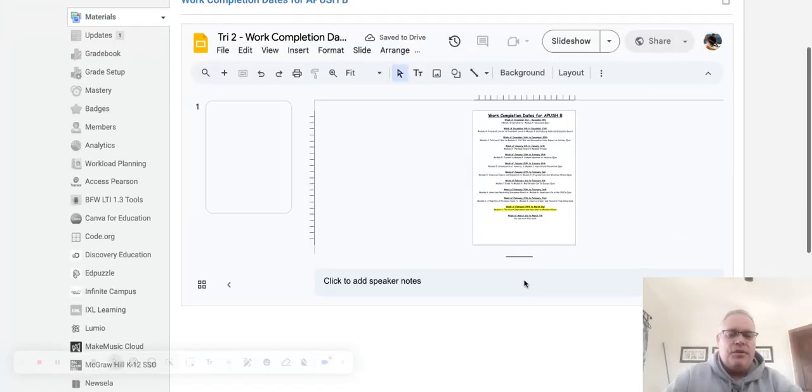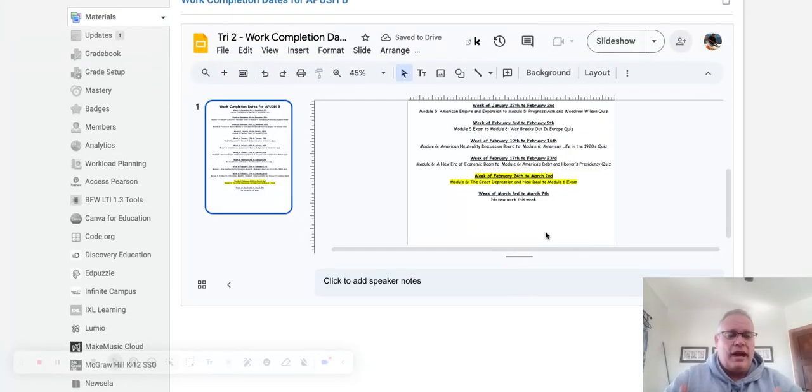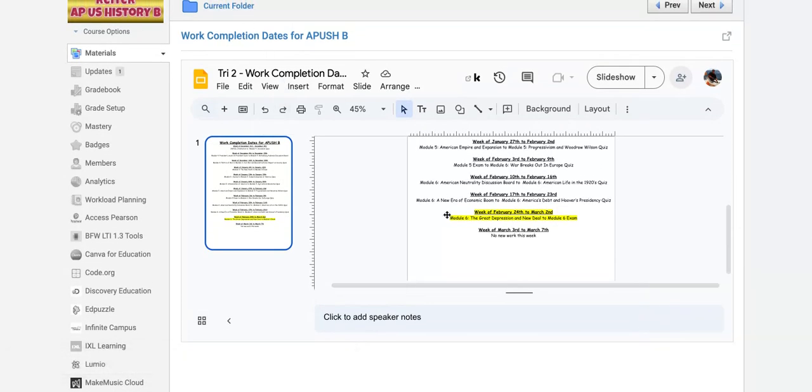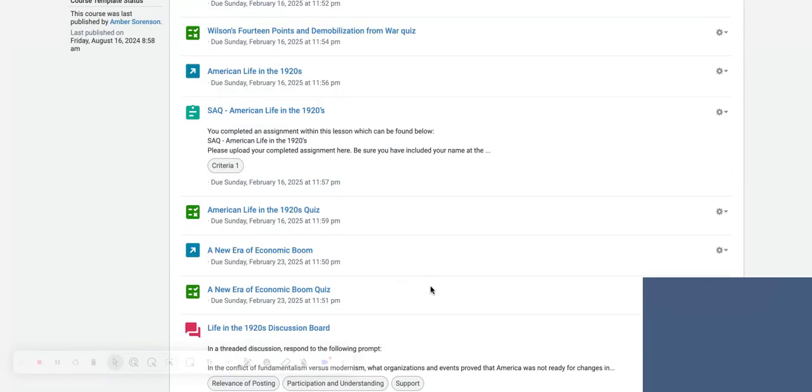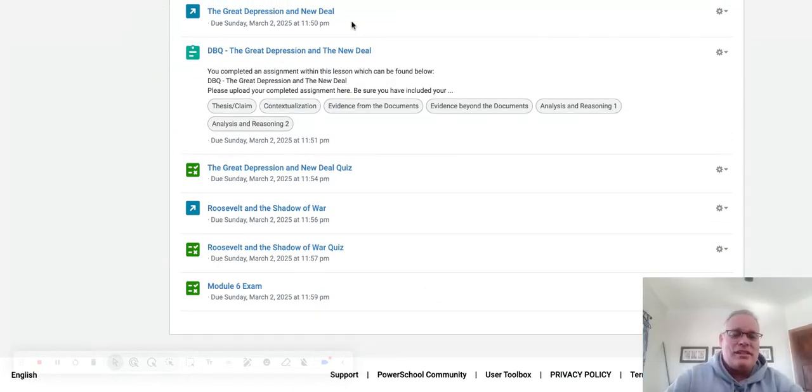Now, as far as work this week, when we go into our current folder, you're going to see in our calendar that we don't have a lot of work this week. We're at that tail end of the trimester, and so we're going Great Depression and New Deal to the Mod 6 exam. As I go into my current folder, you're going to go all the way to the bottom. You're going to see the Great Depression and the New Deal to the Mod 6 exam. Remember, exams are set up for only one attempt, so make sure that you're prepared. And because we have less assignments this week, you have a little extra time to make sure you're prepared for that.